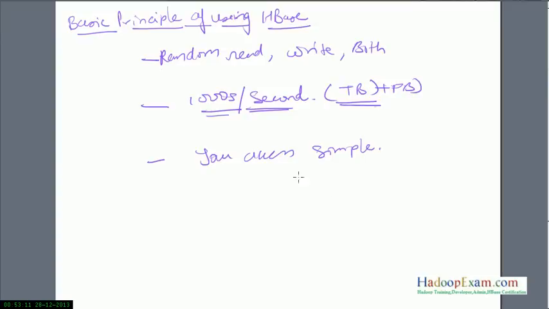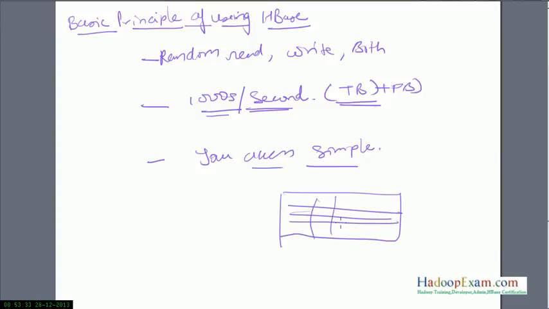What I mean by access pattern being simple is this: in an RDBMS you can run any query, like joining two tables, then three tables, four tables, whatever, and finally get the result. But in HBase it is preferred that you do not have joins among the tables. Whatever data you want to access should be available in a single table, because the amount of data held in an HBase table is huge; a single table could be terabytes in size.